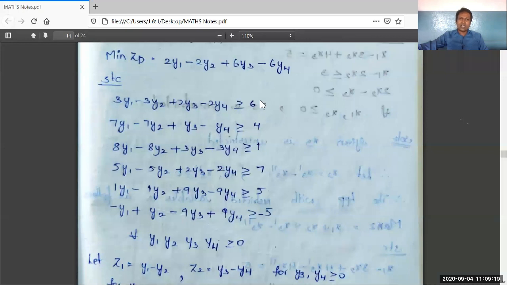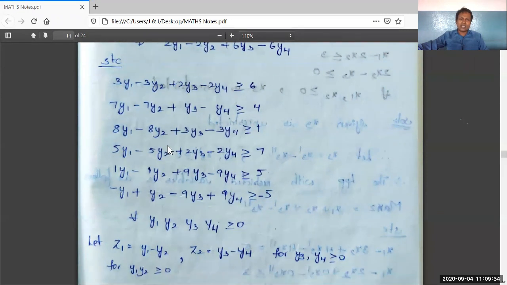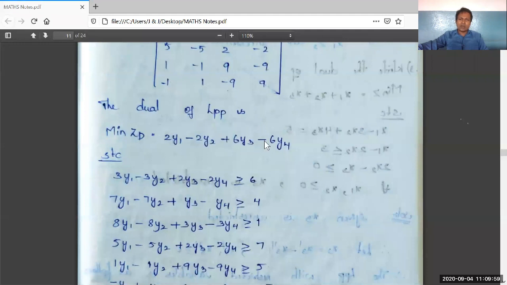And these values, no need to worry about these: 6, 4, 1, 7, 5 and minus 5. As y1, y2, y3, y4 variables are used in framing this dual LPP, and as these terms are the same with different signs in the objective function of the dual LPP, 2, minus 2, 6, minus 6, therefore y1 minus y2 can be written as z1. z1 is equal to y1 minus y2, and z2 can be written as y3 minus y4.